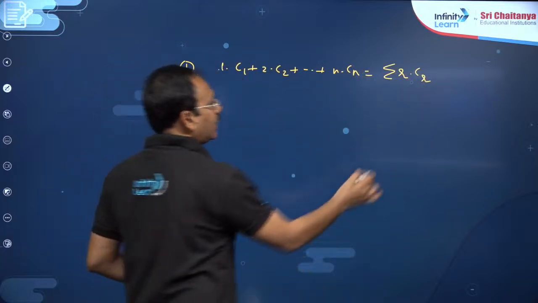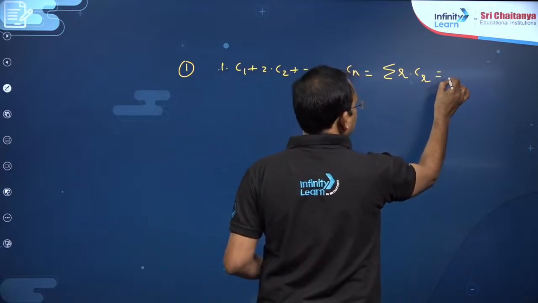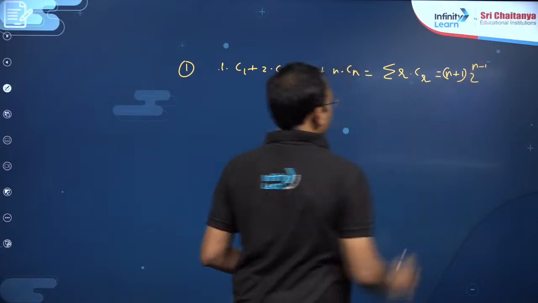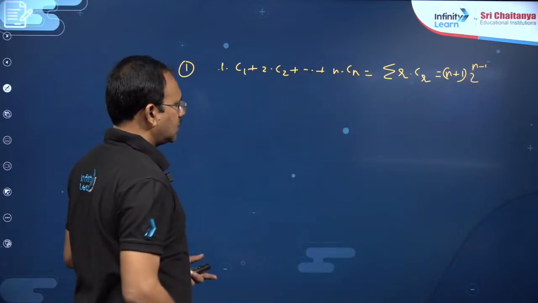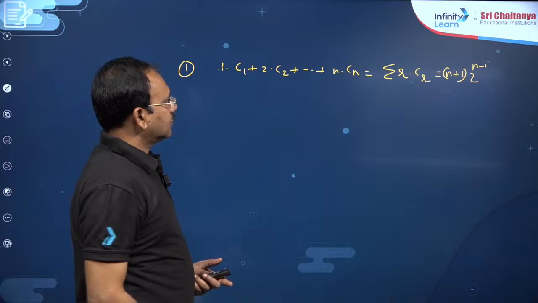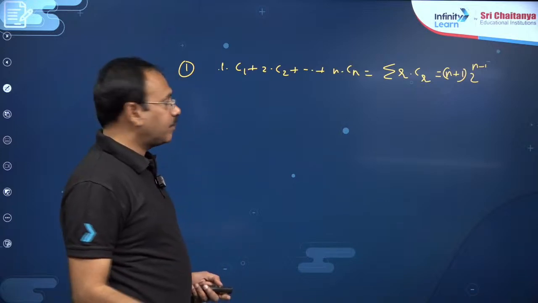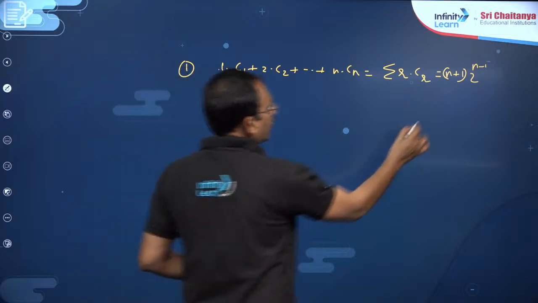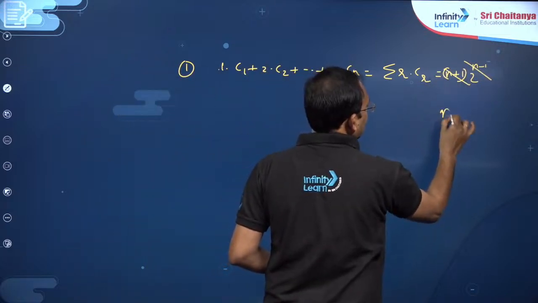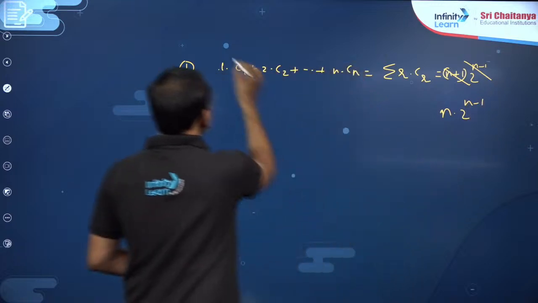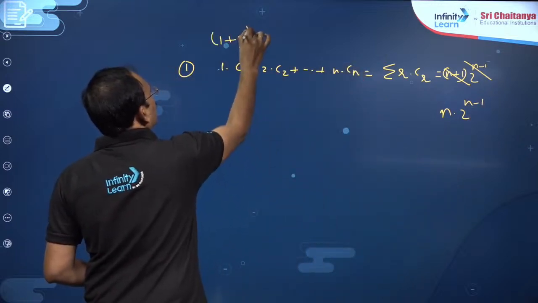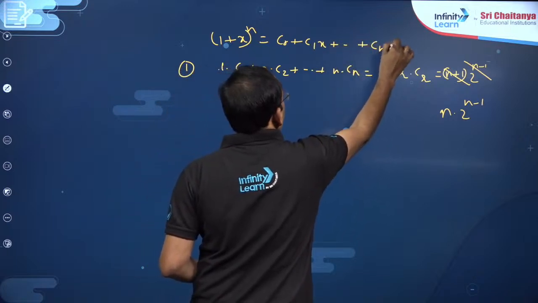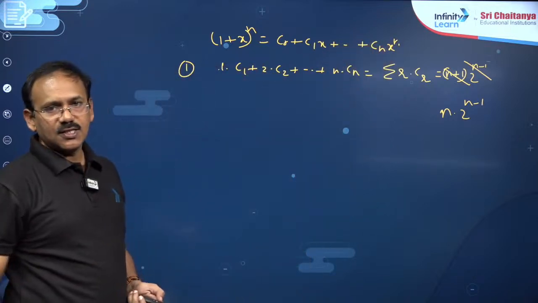Sigma r into Cr, r is equal to 1 to n, this is n into 2 power n minus 1, not n plus 1. This you will get by taking (1 plus x) whole power n is C0 plus C1x and so on Cn x power n. You take derivative on both sides, put x is equal to 1.